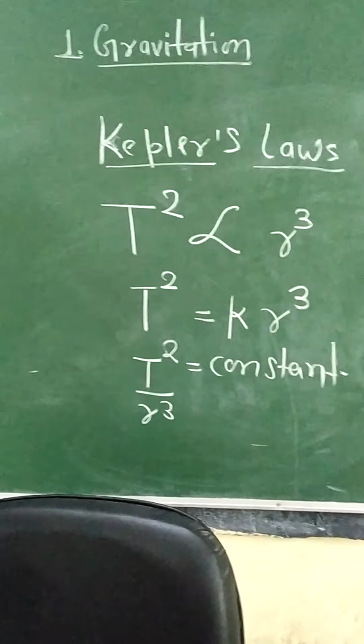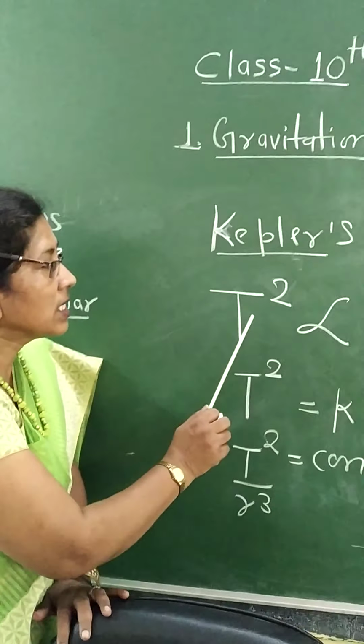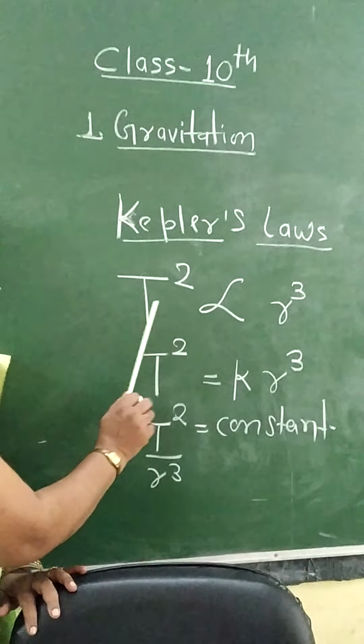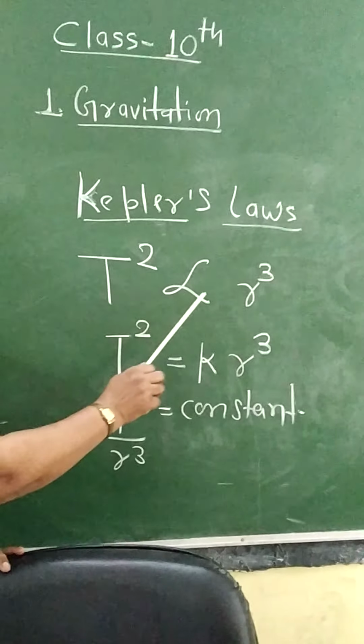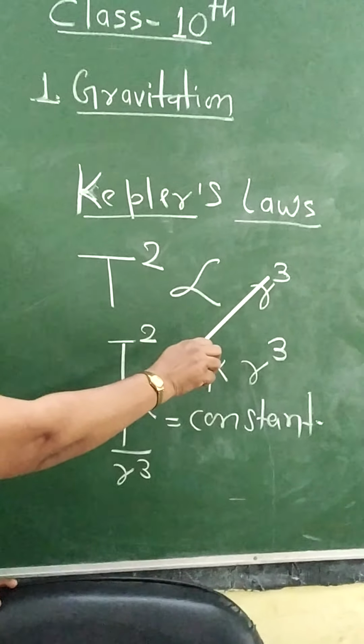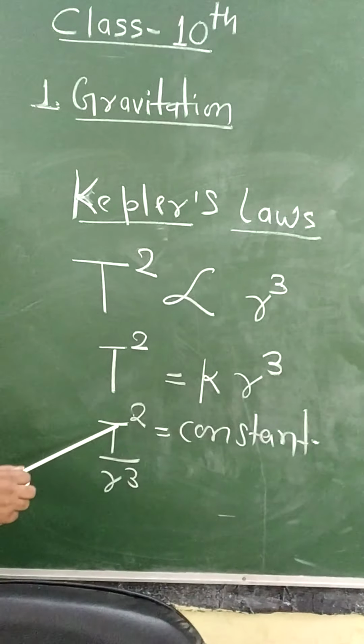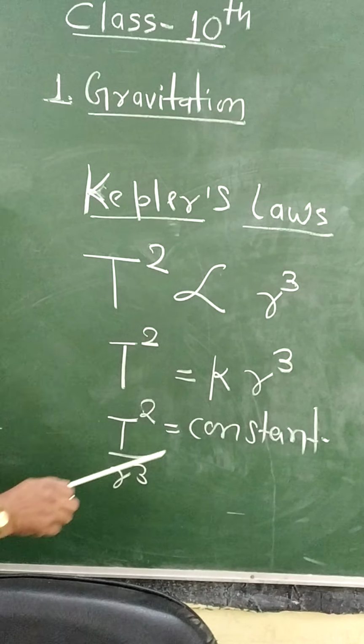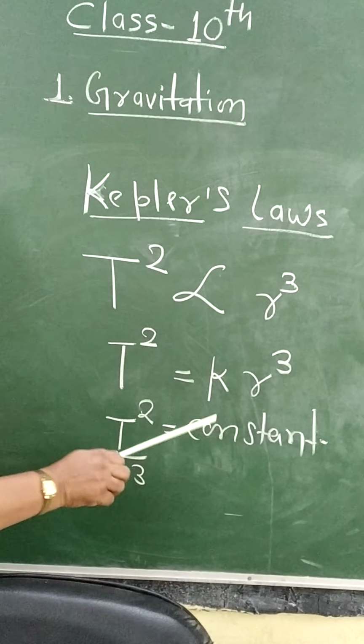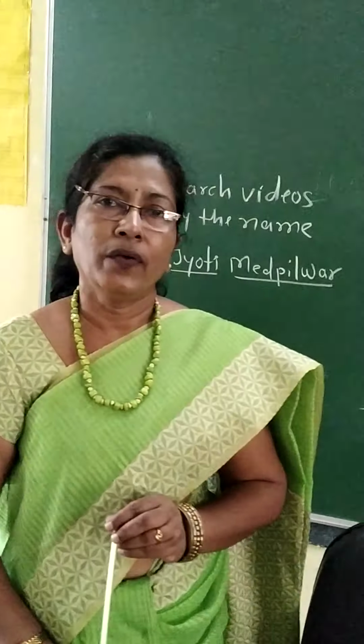So in the third law, Kepler stated that the square of the revolution period is directly proportional to the cube of the average distance. After simplification, T square upon r cube is equal to constant. This is the third law of Kepler.